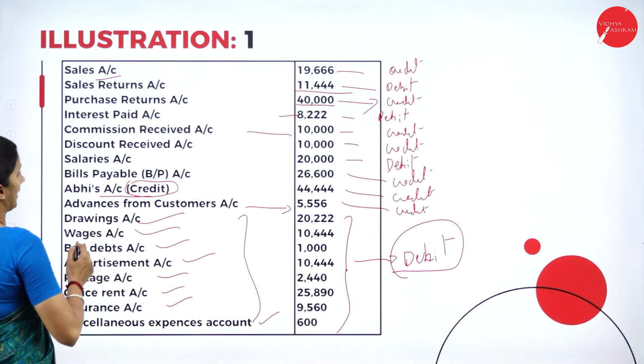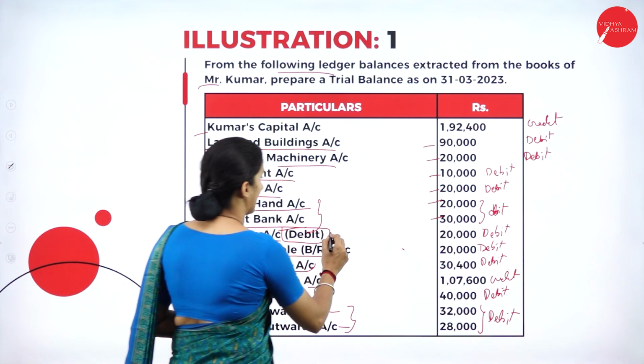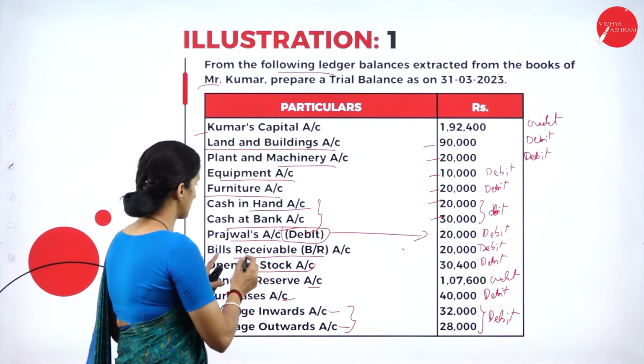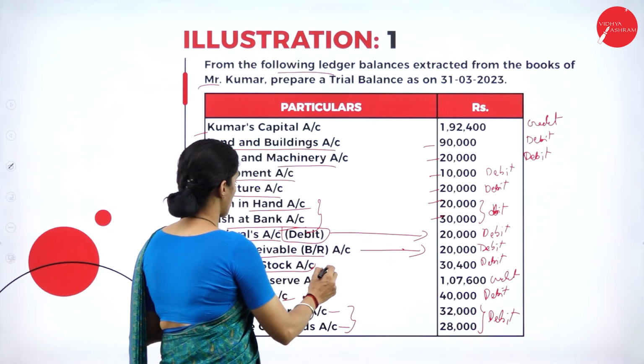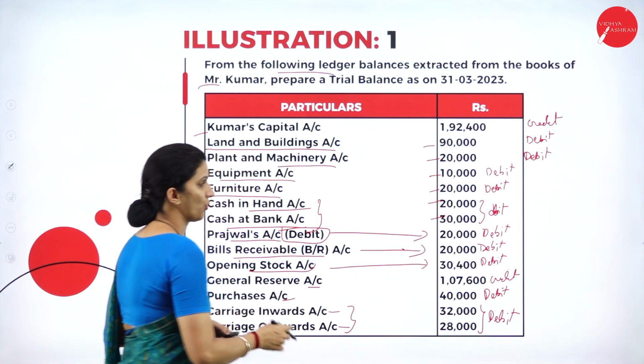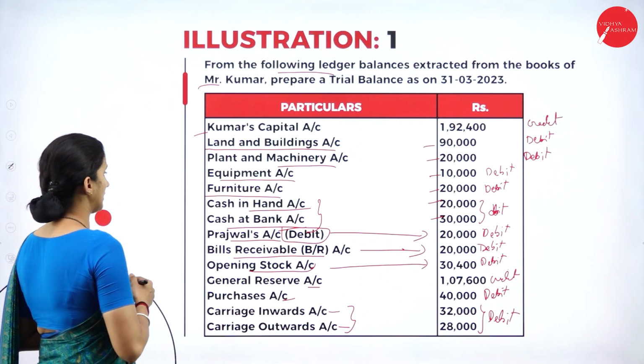Next, here we have Prajwal's account, again a debit balance, 20,000. Then bills receivable account, again 20,000. Then opening stock account, again 30,400. All are debit balances.